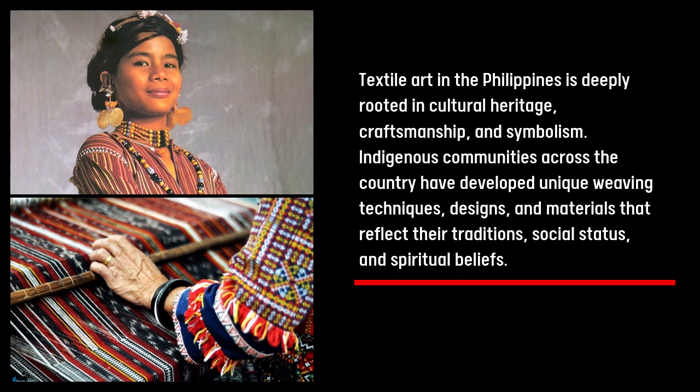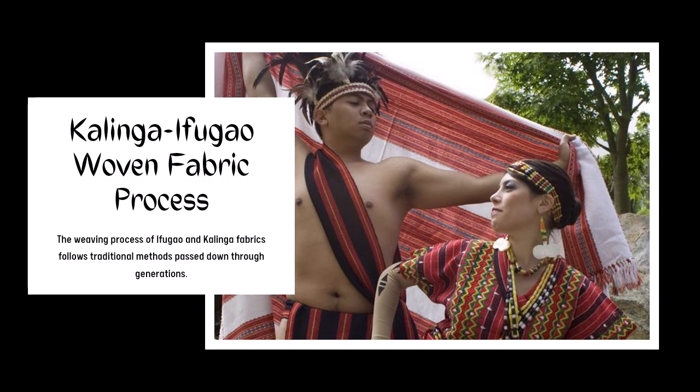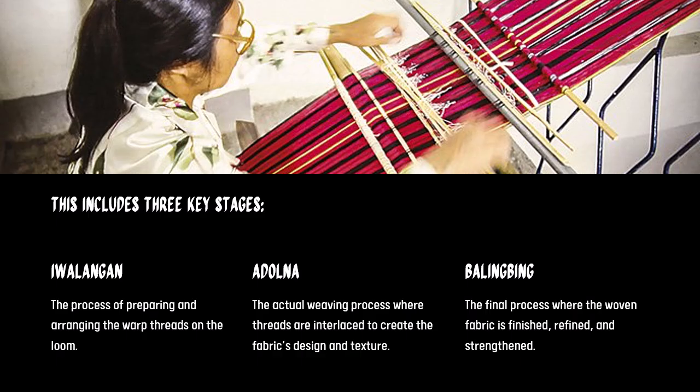Textile art in the Philippines is deeply rooted in cultural heritage, craftsmanship, and symbolism. Indigenous communities across the country have developed unique weaving techniques, design, and materials that we will be discussing today that reflect their traditions, societal status, and spiritual beliefs. First, indigenous tribe for textile art, we have the Kalinga Ifugao woven fabric and their process. This is the weaving process of the Ifugao and the Kalinga fabrics that follows traditional methods passed down through generations.